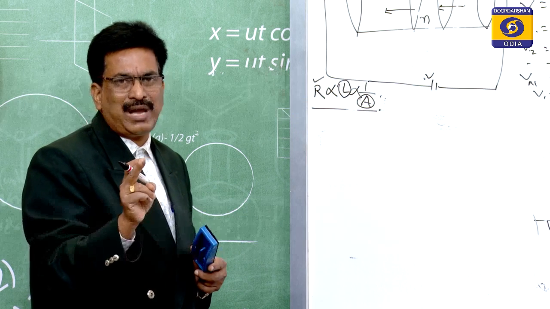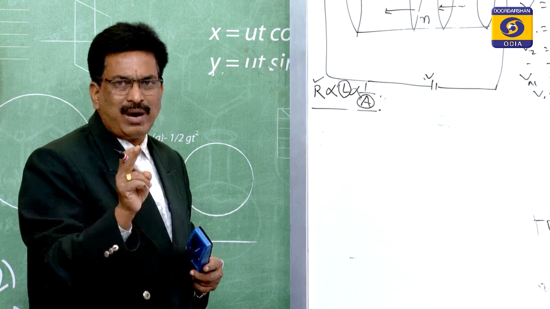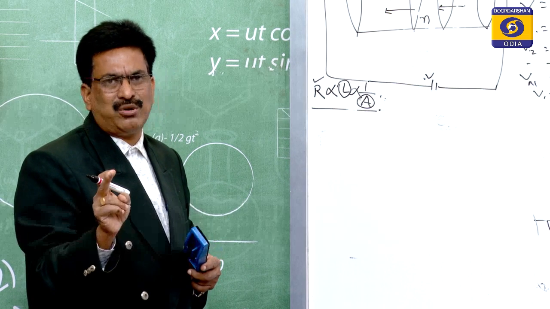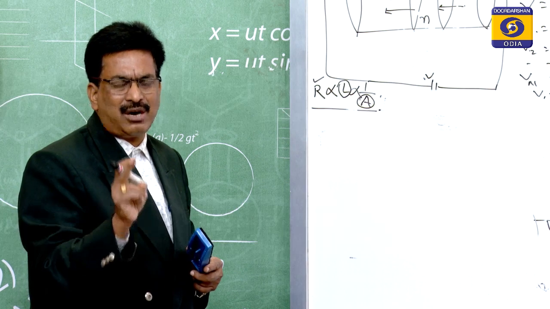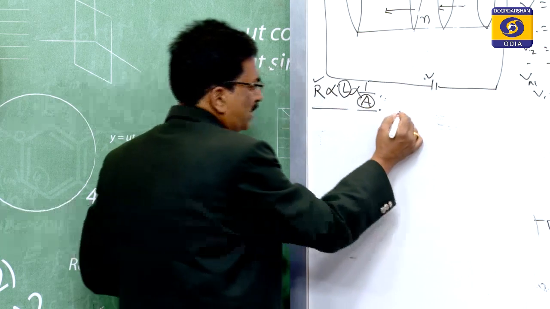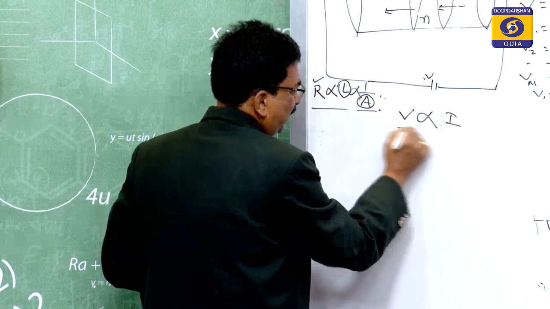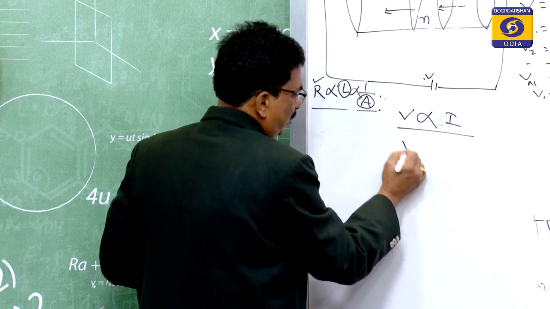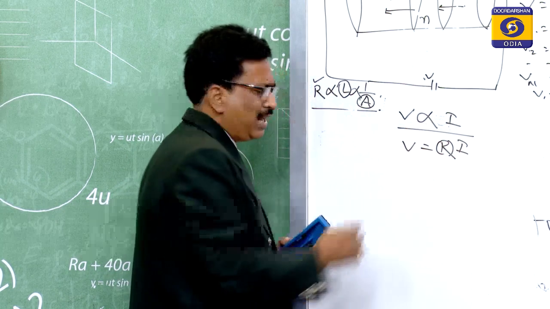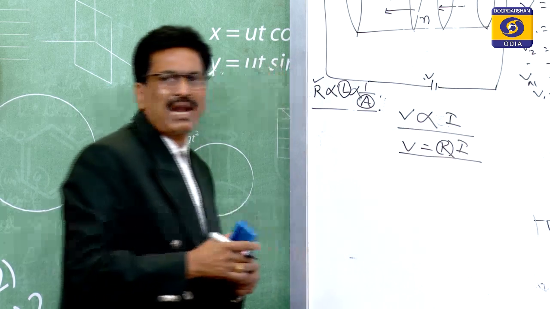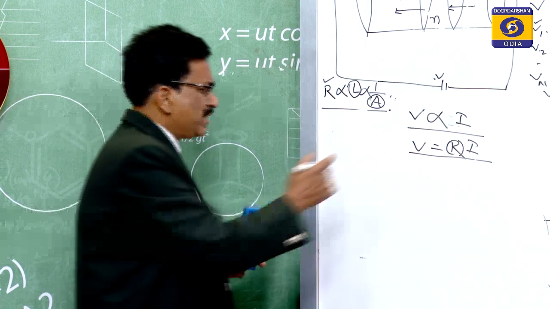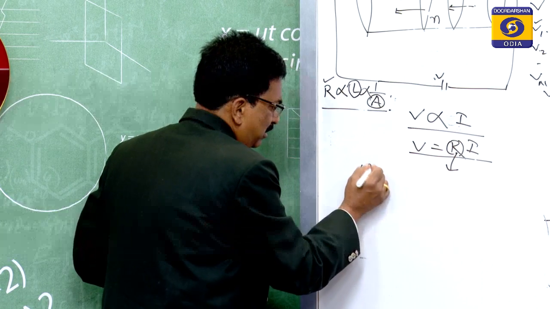So, if someone asks what Ohm's law is, you must say that at a constant temperature only, the potential difference across a conductor and the current produced are directly related. So V is equal to a constant times I, and that constant is R. So V is equal to RI. This R is the resistance, I is the current, and this resistance R has its unit.